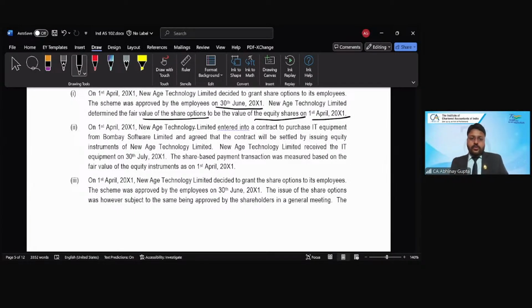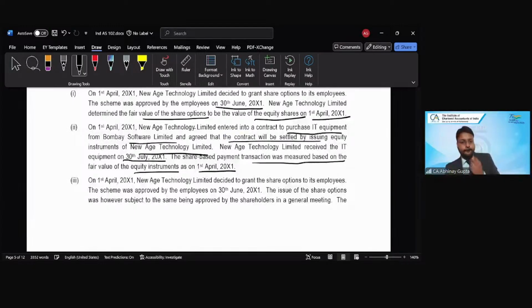On 1st of April 2001, New Age Technology entered into a contract to purchase IT equipment from Bombay Software Service and agreed that the contract will be settled by issuing equity shares of New Age Technology Limited. New Age Technology Limited received the IT equipment on 30th July 2001 and the share-based payment transaction was measured based on the fair value of the equity instrument on 1st of April 2001.